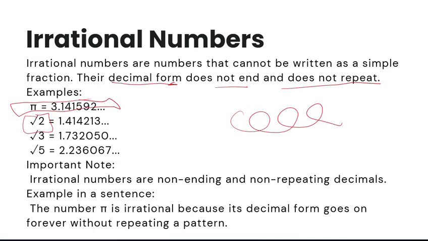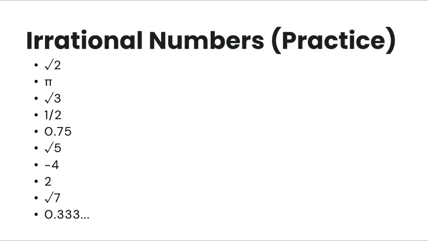So let's practice irrational numbers. I'll give you guys at least 1 minute to answer this.